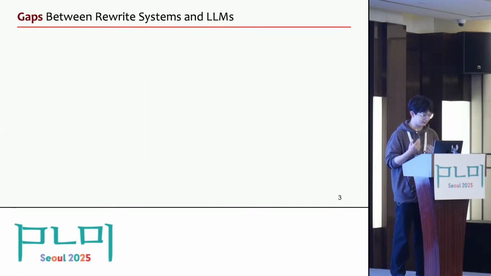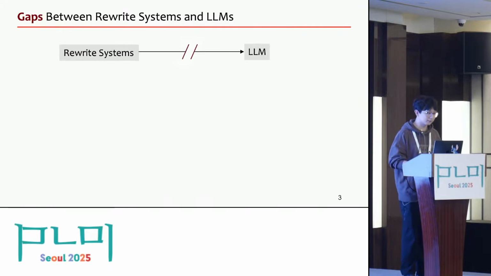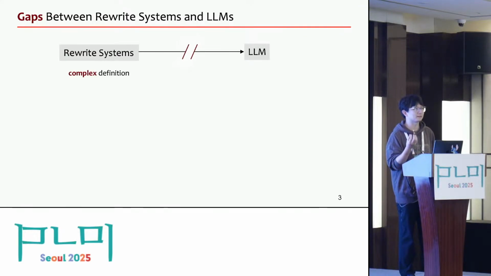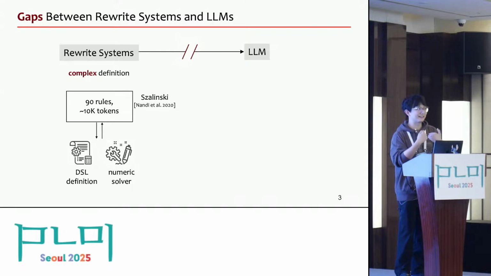This is a very natural and straightforward idea, but there are still some huge challenges that prevent us from getting such a good combination. The major challenge comes from the gap between practical rewrite systems and the current stage of large language models. From one side, current practical rewrite systems have become very complex, so it is very difficult to teach a large language model to use them. For example, some practical systems can comprise hundreds of customized rewrite rules implemented in thousands of lines of code, and moreover, this code is closely entangled with many external components, such as a customized DSL or external solvers.